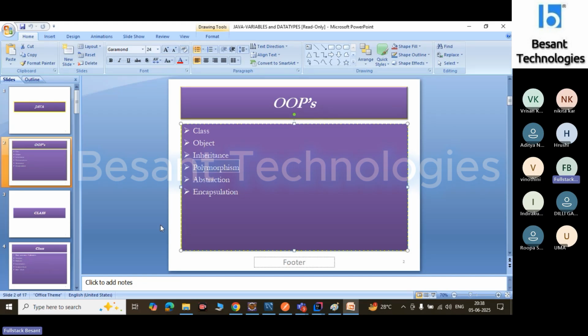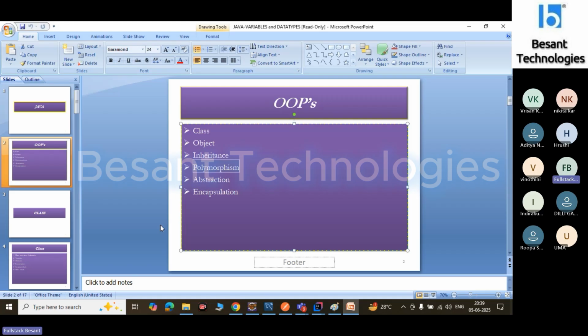Compile time polymorphism is also called overloading. Runtime polymorphism is also called overriding. Compile time polymorphism is also called static binding or early binding. Runtime polymorphism is also called dynamic binding or late binding.